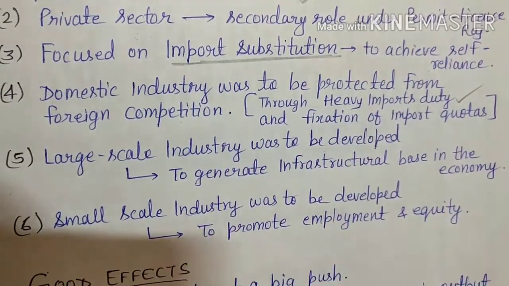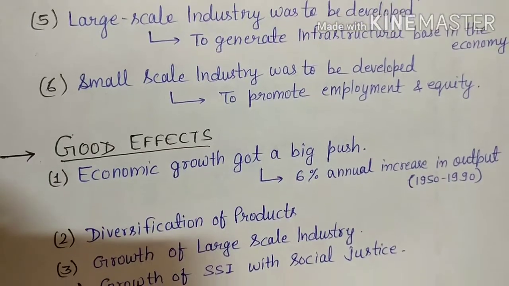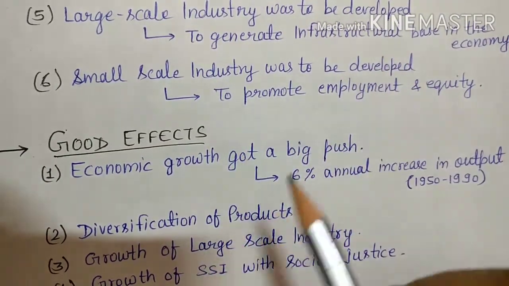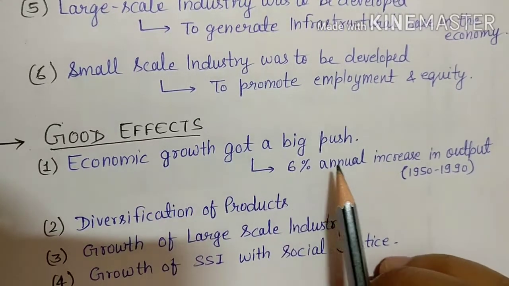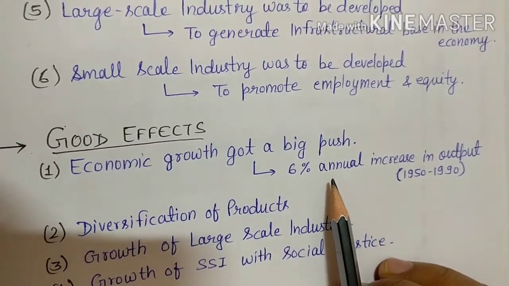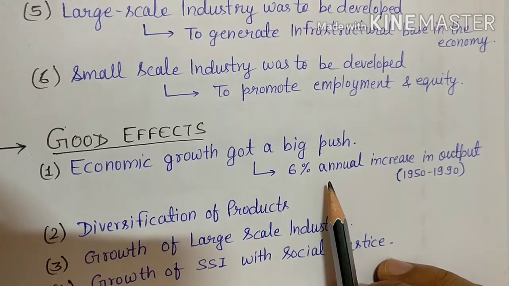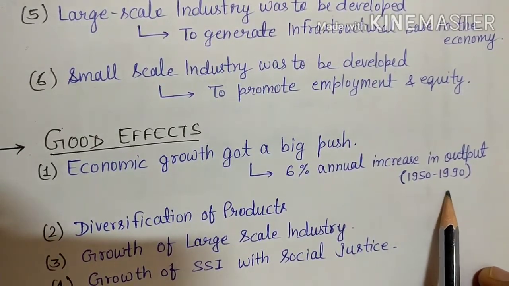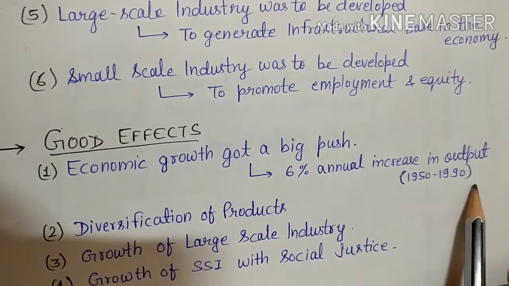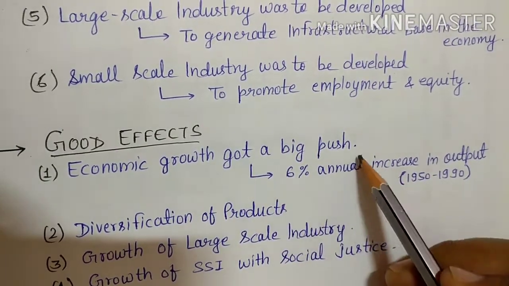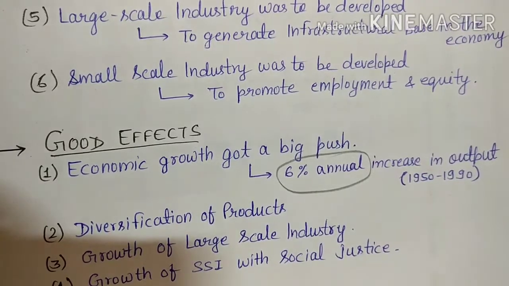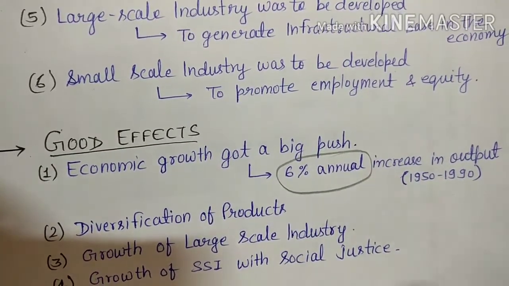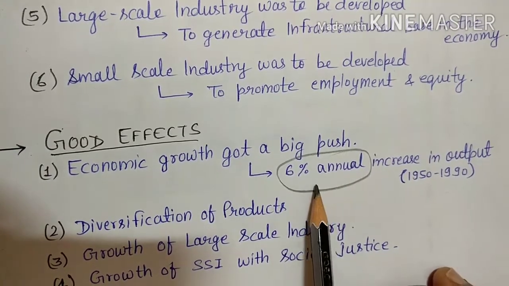And now we'll talk about some good effects. What are the good effects which we have seen of this industrial growth under this period of 1950 to 1990? First, economic growth got a big push. How much? 6% annual increase in output from 1950 to 1990. So it was a big increment, we can say. It was a good increment for our country, but compared to other countries it is less, but for our country it is good.